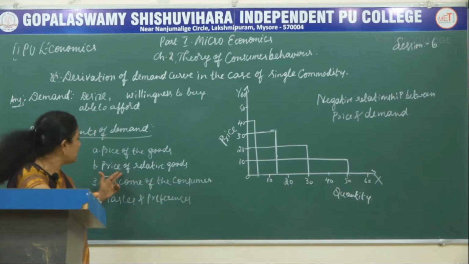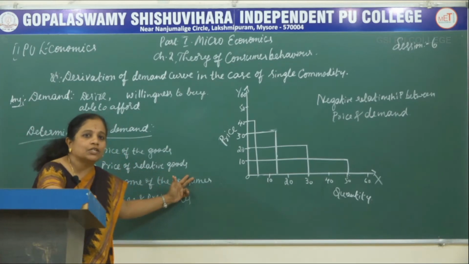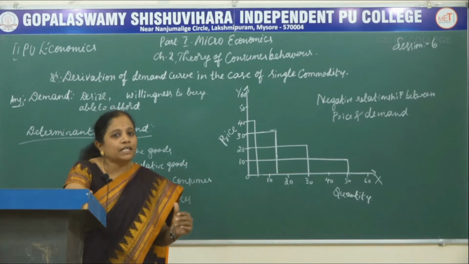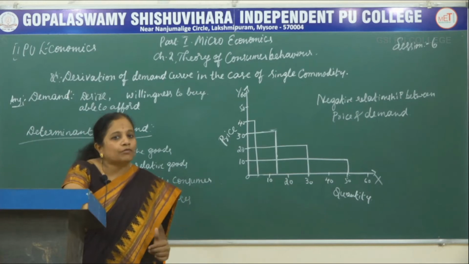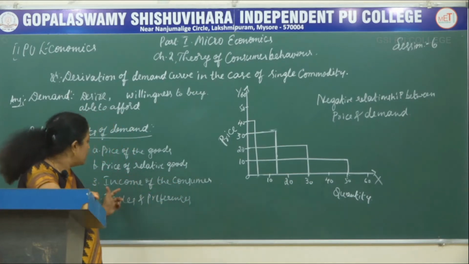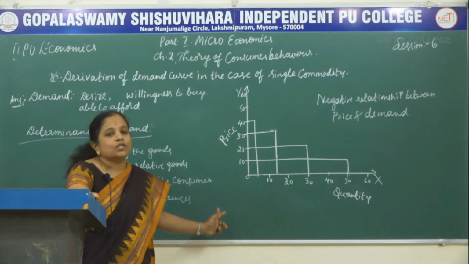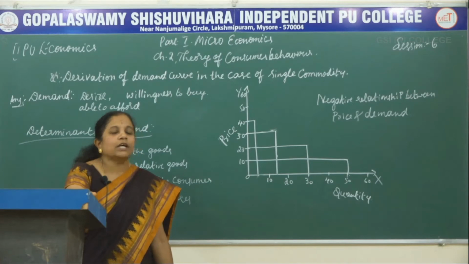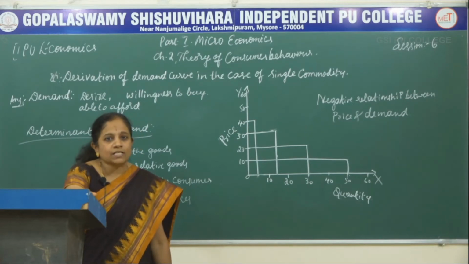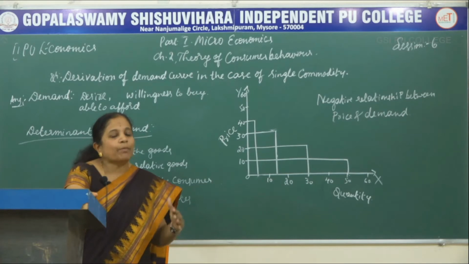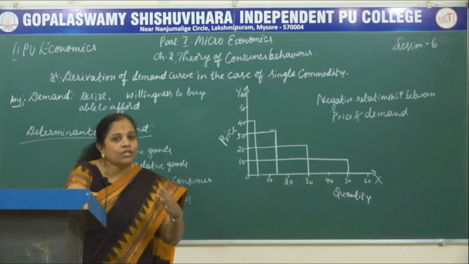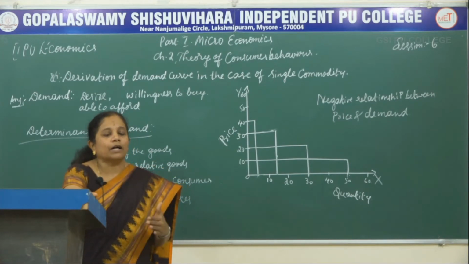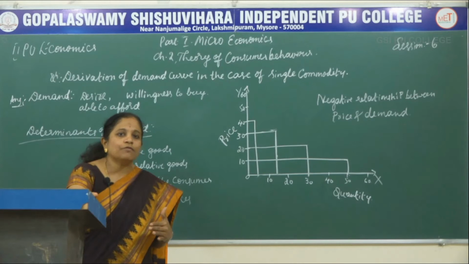The second determinant is the price of related goods. Here we not only look at the price of the product which we are intending to buy, but also the price of the related goods. The third one is the income of the consumer. This is very important, because only if our pocket permits do we go for purchases. The purchasing power of the individual through his income is a major determinant of demand.